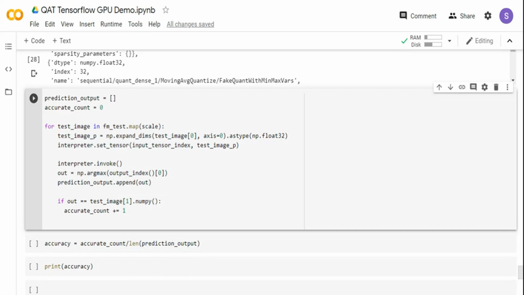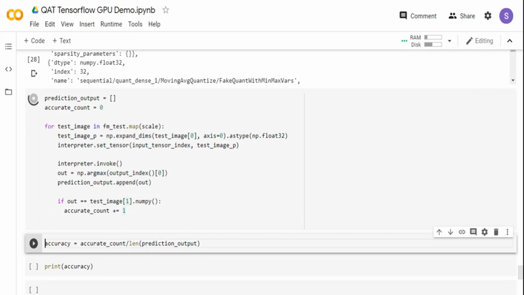So I am invoking the interpreter, and then I am calling the output index, which is the output index object I have created. I'm doing an argmax. Basically, it will give me the maximum predicted probability, that is the output class, and I am appending it to the prediction output. And also I am comparing if the output is equal to the test label. The test image will have the true label as well, right? This is the predicted label. I am getting the true label. I am comparing them, and if they are equal, I am adding +1 to the accurate count. That's what I am doing over here.